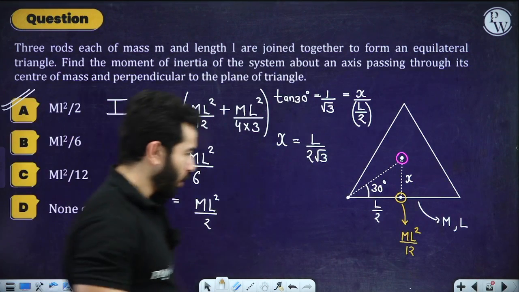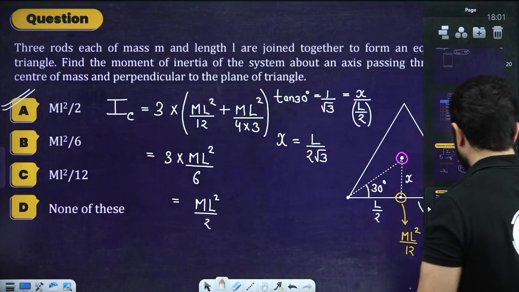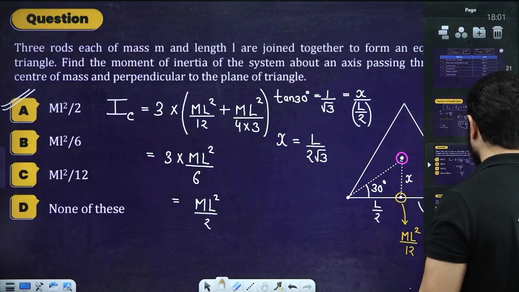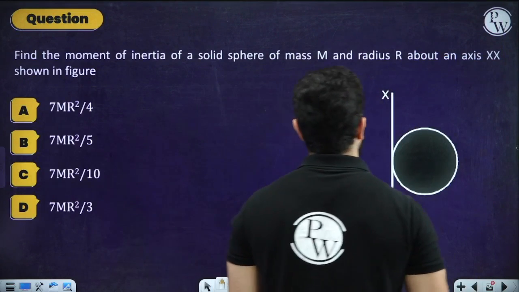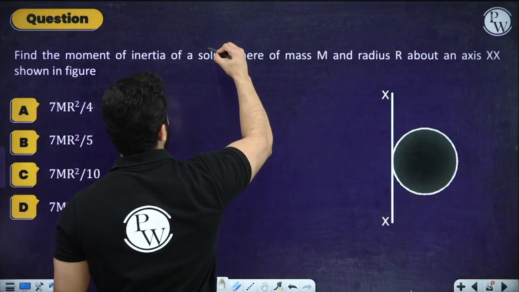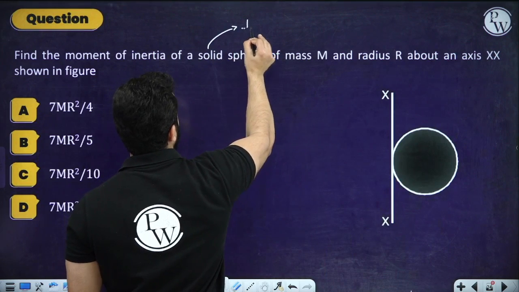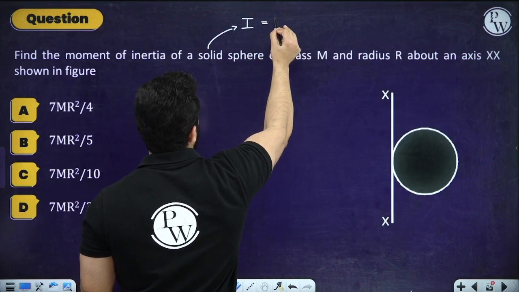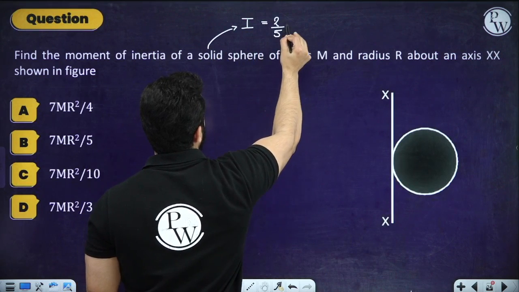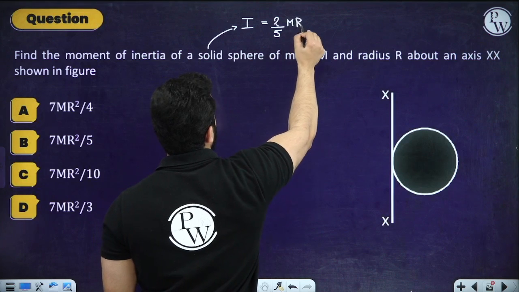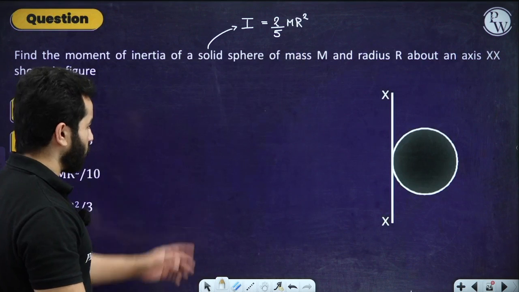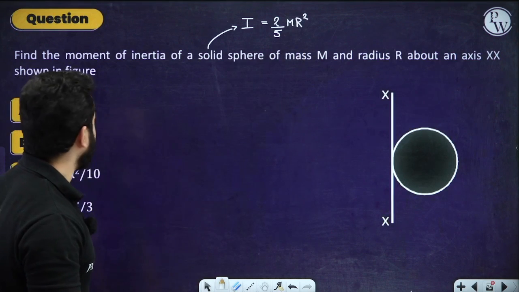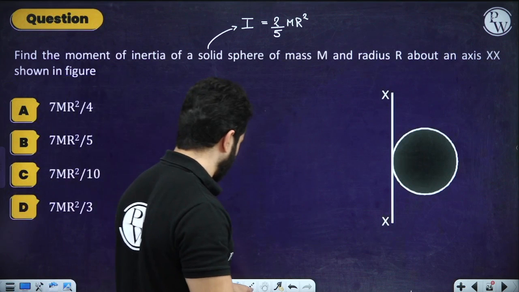So now let's move on to, okay, let's have one more question. Find the moment of inertia of a solid sphere. Solid sphere basically means that the moment of inertia is going to be 2 by 5 mr square about this axis x dash, right? That's what they mean, I think.